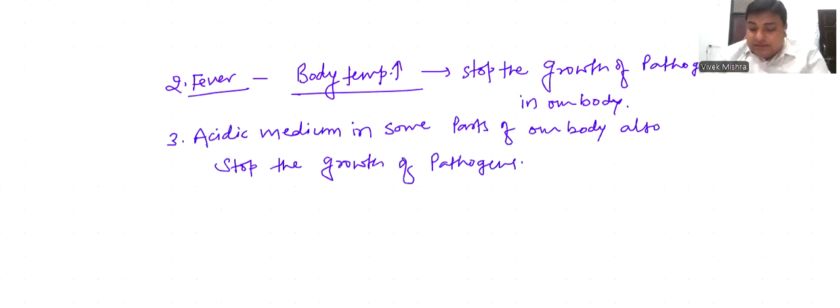Means acidic pH, like we discussed earlier about the HCl in the stomach.